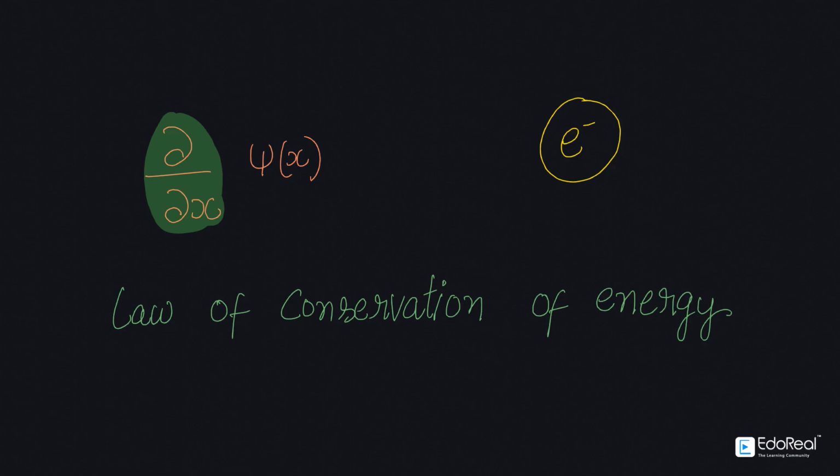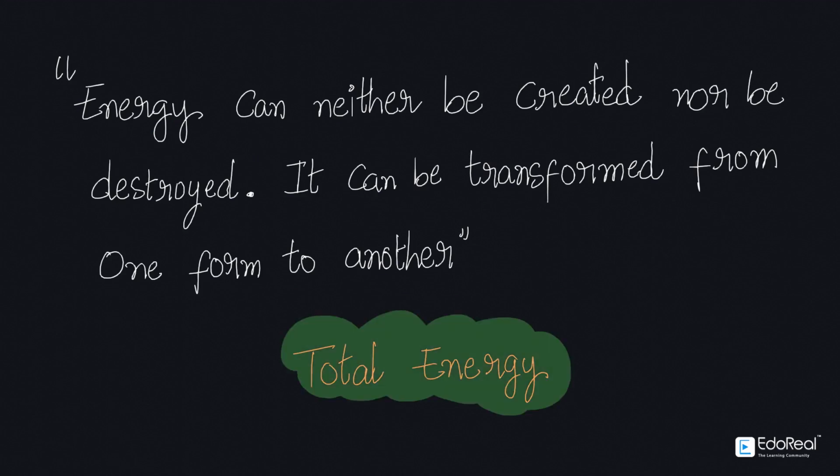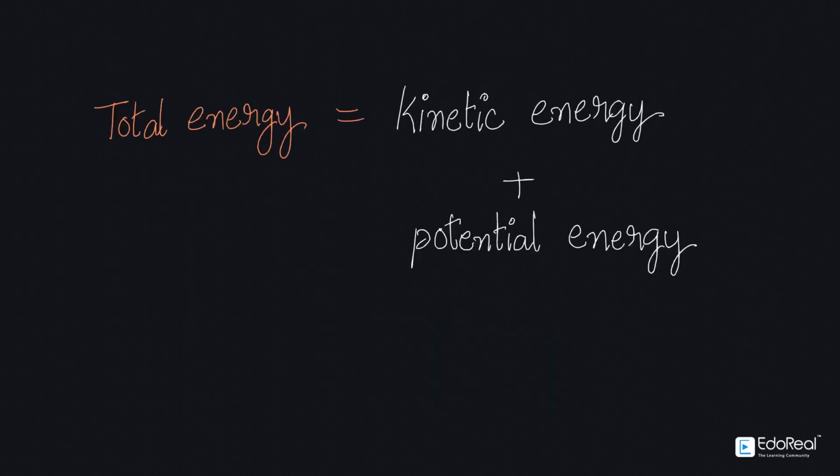The law of conservation of energy says that energy can neither be created nor be destroyed, it can only be transformed from one form to another. It means the total energy of the system remains constant. Mathematically, total energy equals kinetic energy plus potential energy.